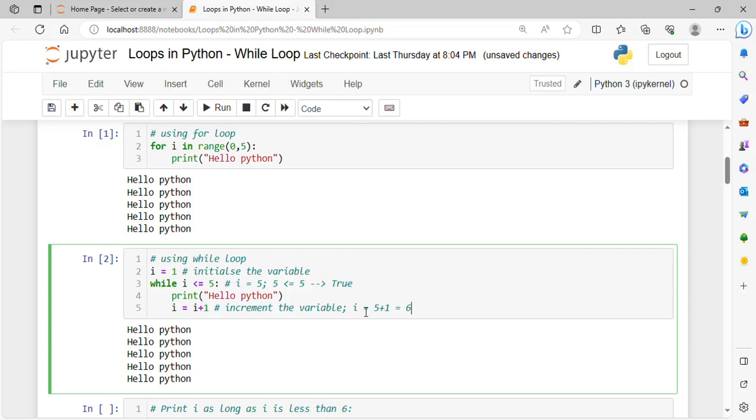Now just pay attention to this iteration. This iteration is very important. I equals to 6. For this iteration, the value of I is 6, and your condition becomes 6 less than equals to 5, which is not true, which is false. As soon as this condition becomes false, the while loop is going to exit, because the condition is false. And after exiting, it will just come out of the loop.